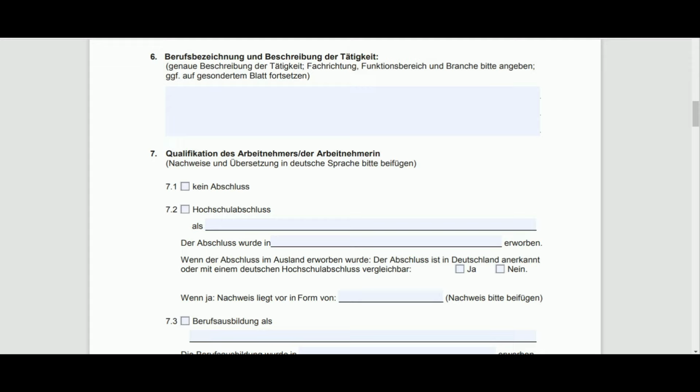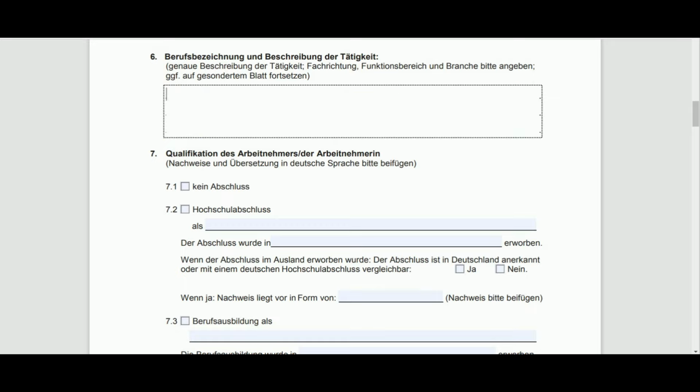You have to mention your exact profession and try to bring a relation between this job and your previous jobs, or this job and your education background. That should be aligned, otherwise Ausländerbehörde may raise some questions here. Normally this text has to be written by the Arbeitgeber, that is the company, but still you can give some points from your side as well.